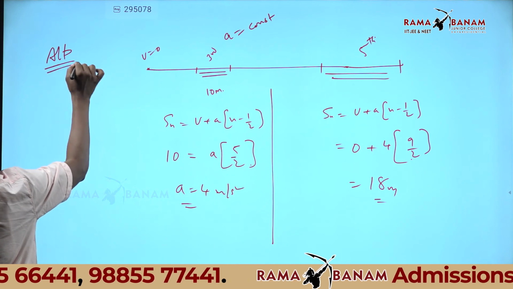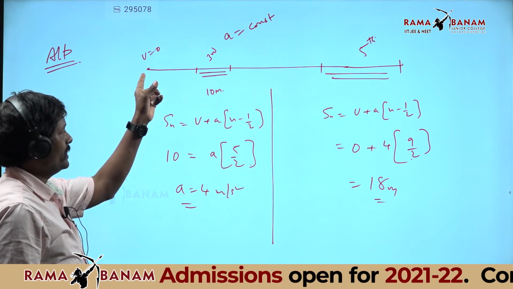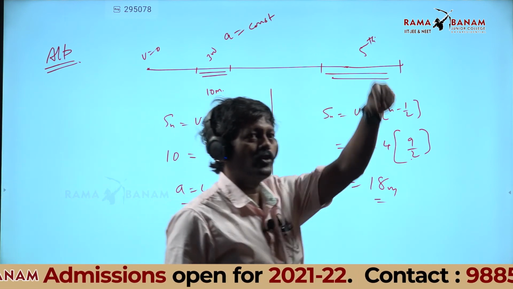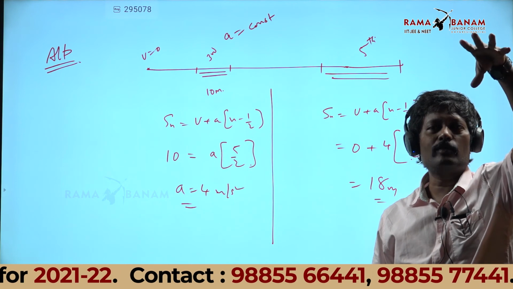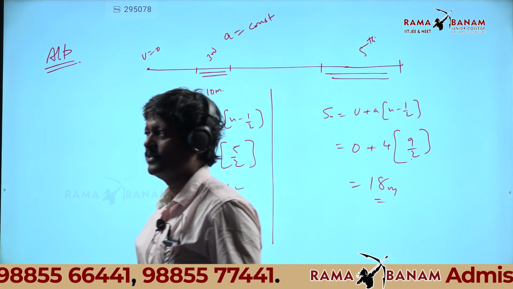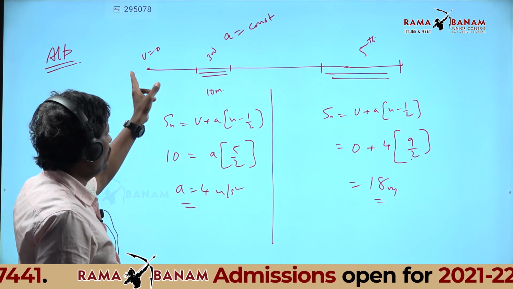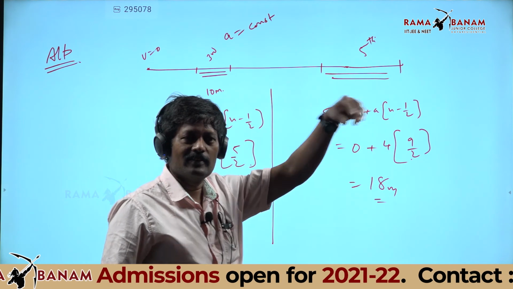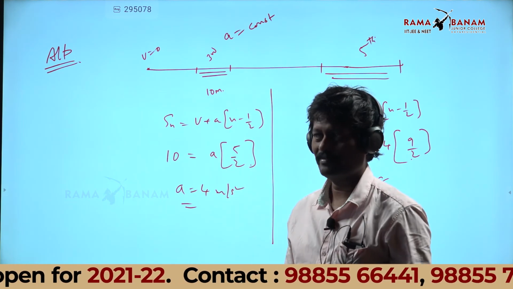So, are you able to see the board? Yes, sir. Alternative trick, you see. Listen carefully. Is it not like a ball dropped from some height? When you drop a ball, what is the initial velocity? 0. Here also it started from 0. Here acceleration is constant; when I drop a ball, there also acceleration is constant.